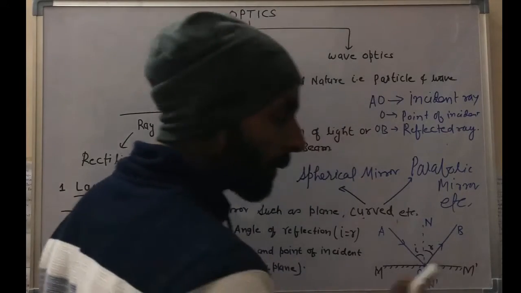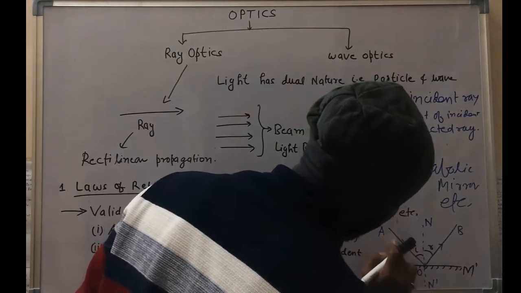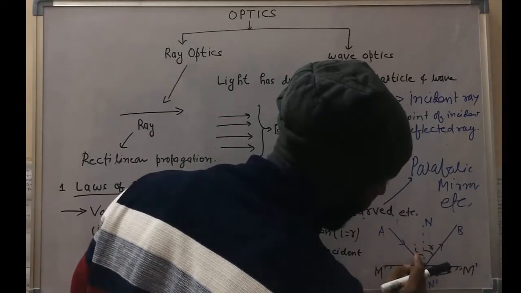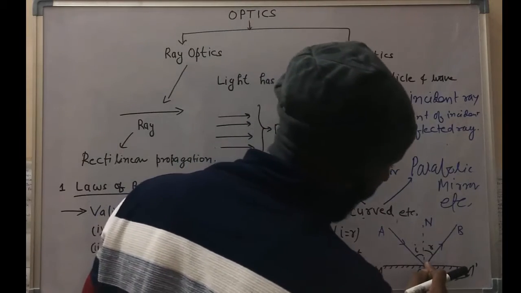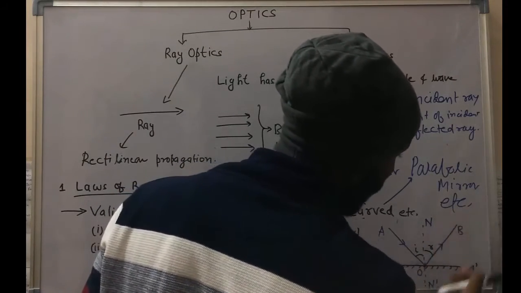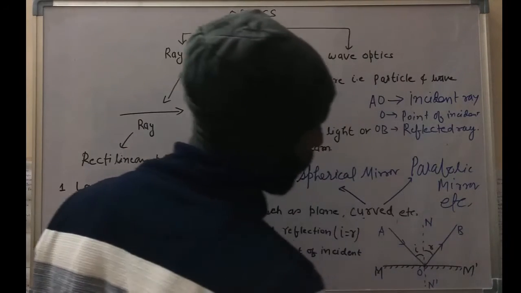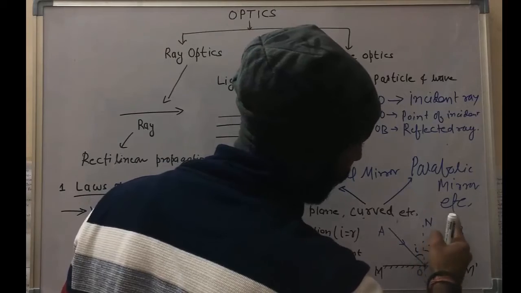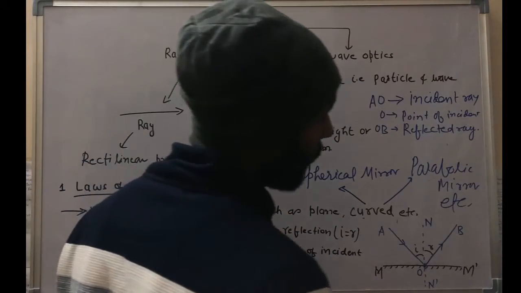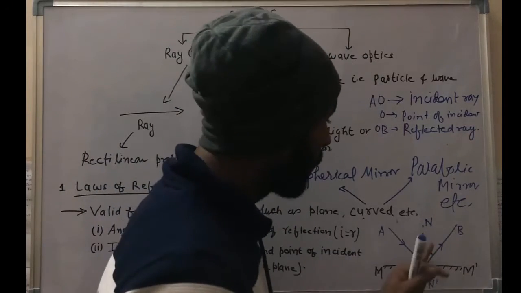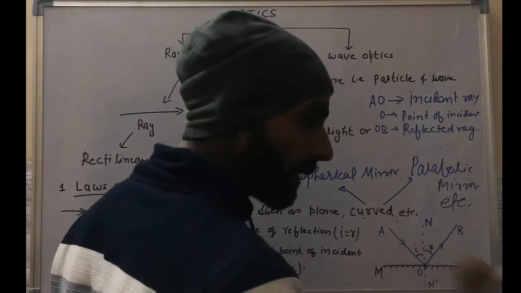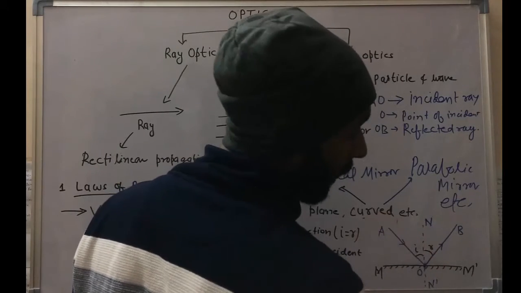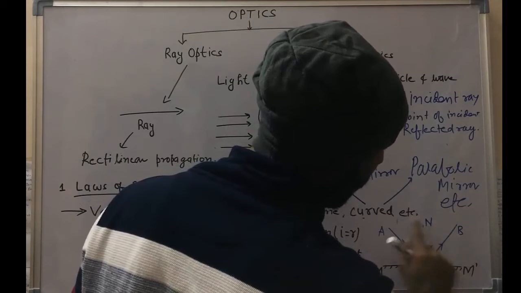So you can easily see here, the incident ray is making an angle I with the normal, and after striking here, it reflects back to the same medium and makes an angle R with the normal. Once again, listen: the incident ray makes an angle I with the normal, and the reflected ray makes an angle R with the normal.